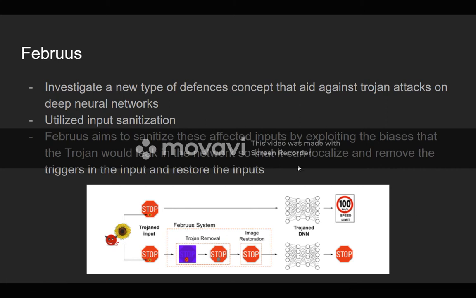As you can see again in the second part of the image, even after a Trojan input, the Furbus system is used to analyze the input, detect where the Trojan bias is, remove that, and then restore it and put it into the deep neural network before it has been inputted and potentially messes up a prediction.